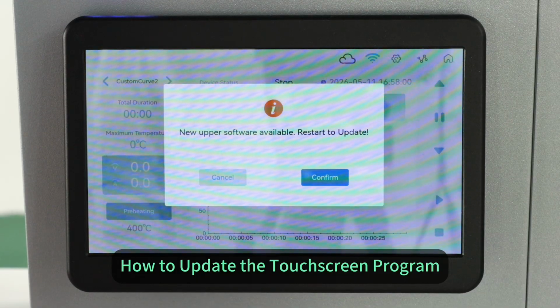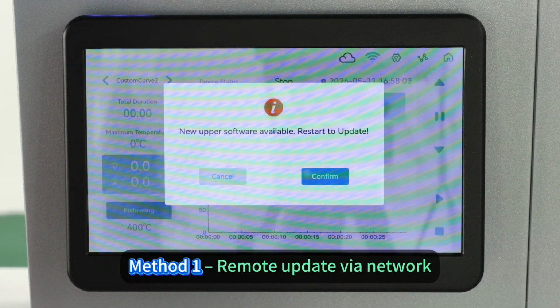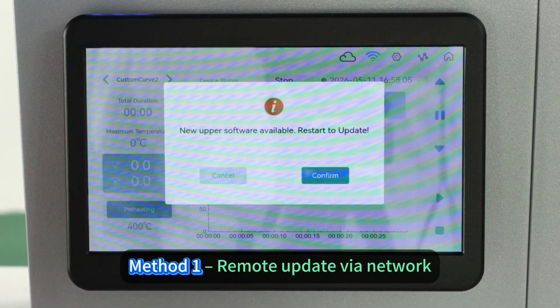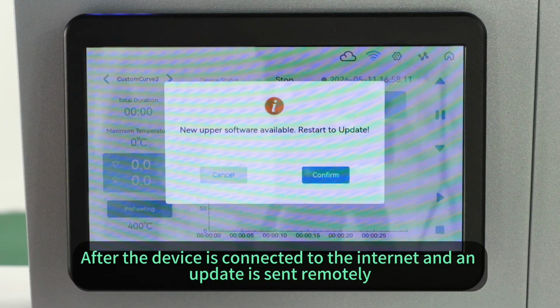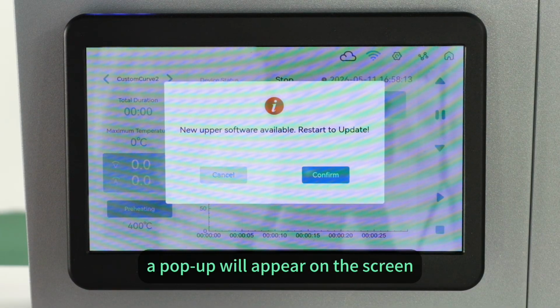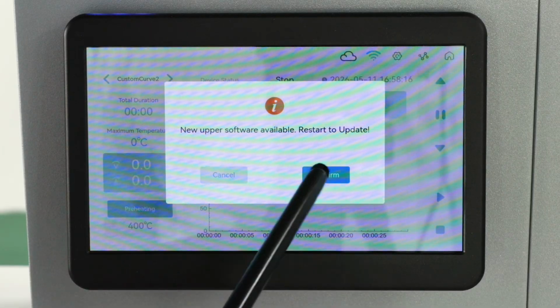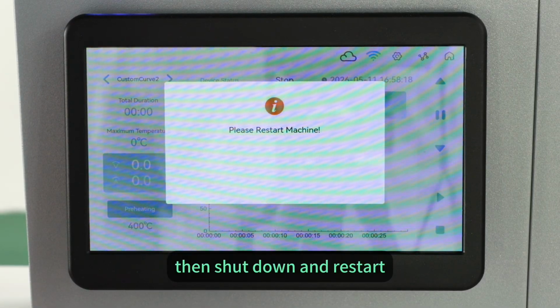How to update the touchscreen program. Method 1: remote update via network. After the device is connected to the internet and an update is sent remotely, a pop-up will appear on the screen. Just click Confirm. Then shut down and restart.